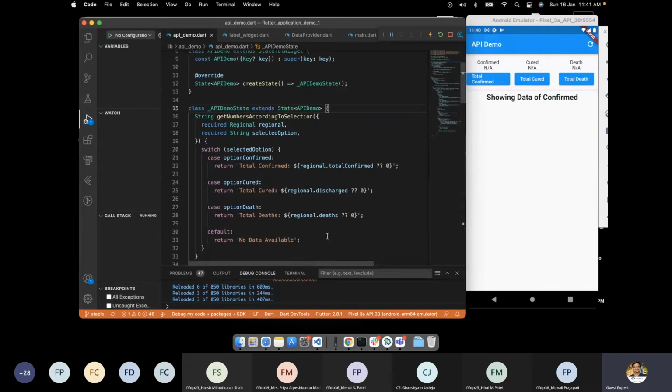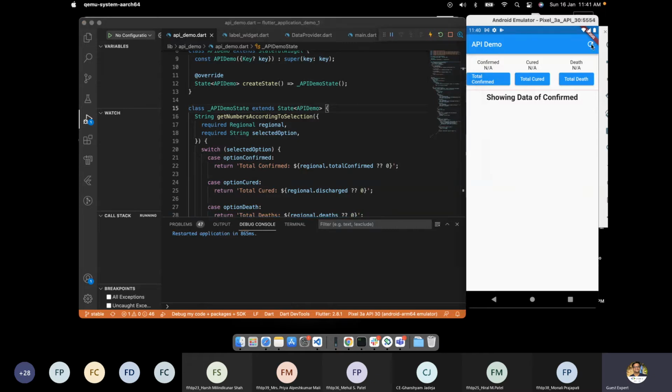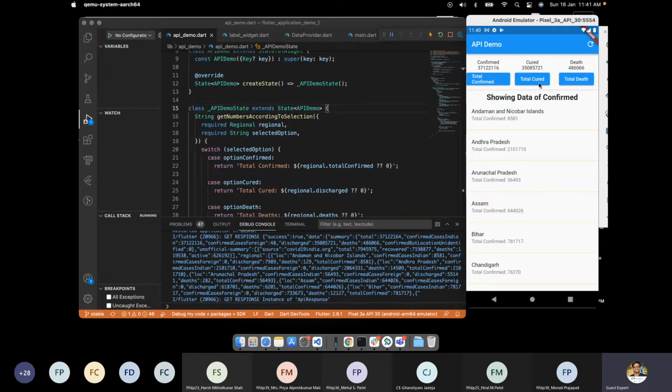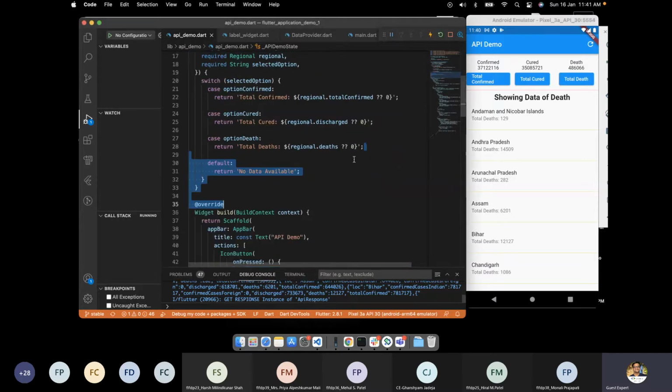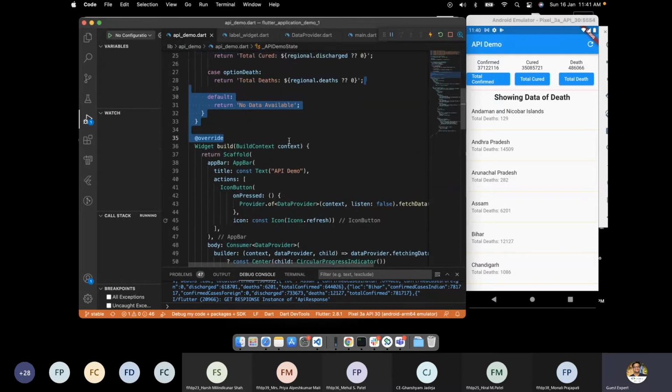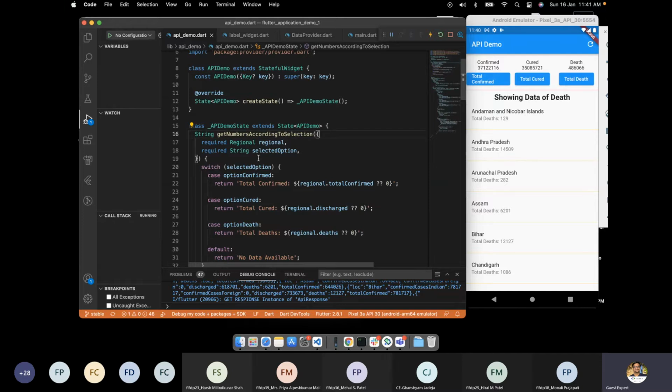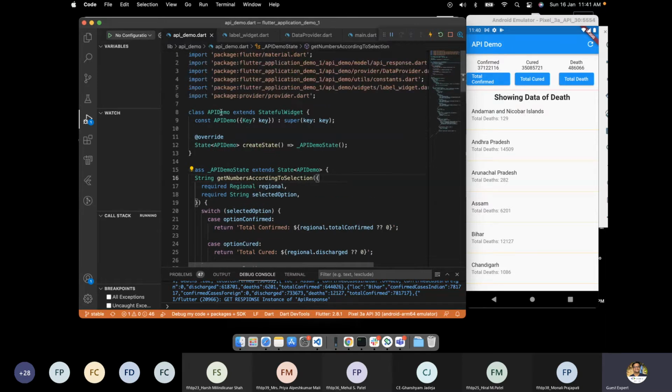Also, there is one more thing, which is the most important thing in this whole code, which is converting your stateful class to stateless class. So we can actually do this because now everything is done inside, we don't have any local state here. So we can actually convert this API demo from stateful to stateless. Let me just do that for you.